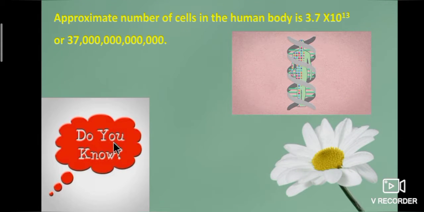Do you know, students? The approximate number of cells in the human body is 3.7 into 10 to the power of 13, or 37 trillion cells present in the human body.